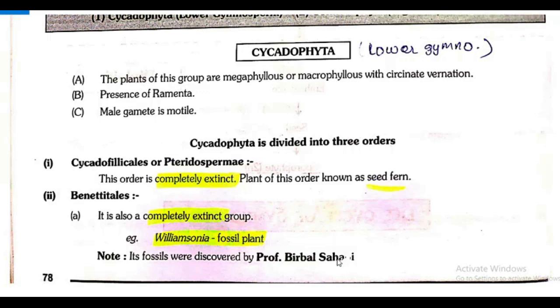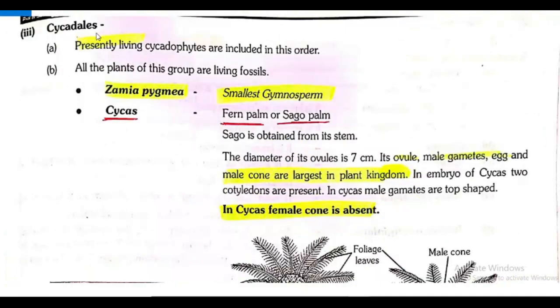Now the last order, that is Cycadales. Presently living cycadophytes are included in this order. That means out of the three orders, two are completely extinct, only one is there. So presently living cycadophytes or lower gymnosperms are included in this order, that is known as Cycadales. All the plants of this group are living fossils.